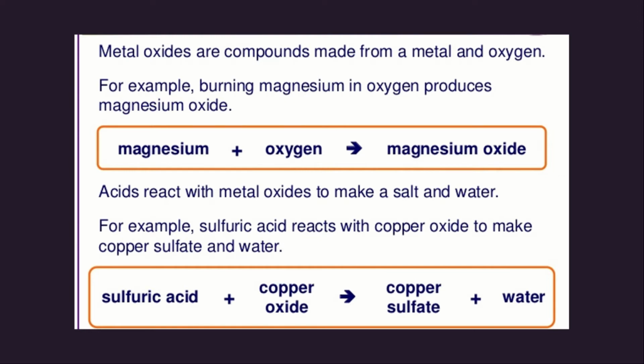Acids react with metal oxides to make salt and water. For example, sulfuric acid reacts with copper oxide to make copper sulfate and water. Copper sulfate is a salt. Again, when an acid reacts with a metal oxide, it gives a salt and water. Example: sulfuric acid plus copper oxide gives copper sulfate, a salt, and water.